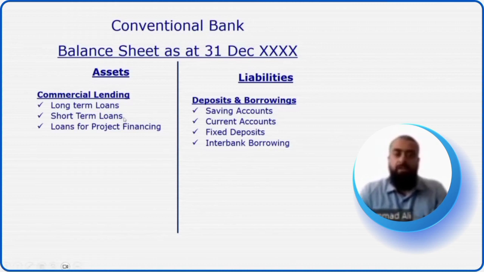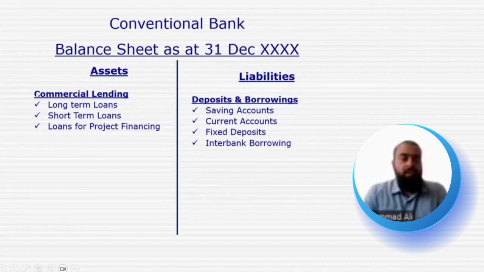Both parties will enter and execute a contract of loan, and the conventional bank will disburse the funds, for example, $100,000 or $200,000 to that customer, and charge a certain interest or profit, for example, 6 or 7%, and that entity needs to pay back the principal of the loan along with the 5% or 6% interest or profit on that loan after 6 months. So we can see that on the asset side, where commercial lending or corporate lending is involved, a conventional bank primarily uses the contract of loan to provide funding to corporate companies and businesses.